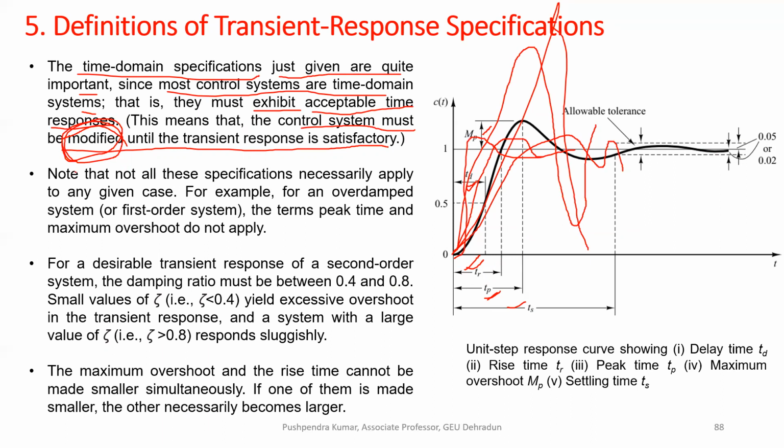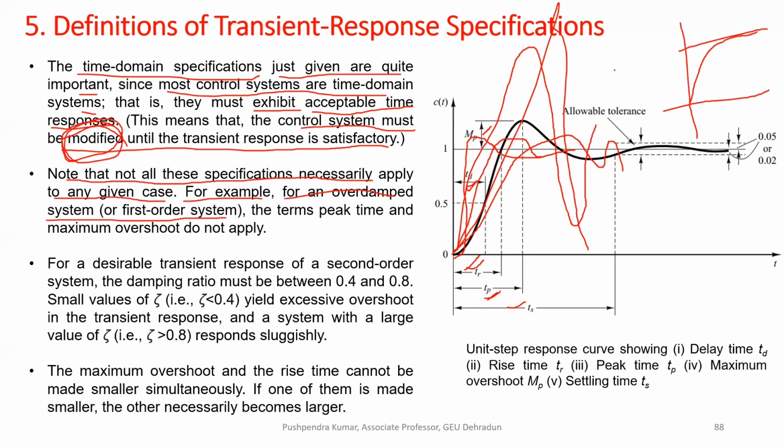Okay. Second point, note that all these specifications do not necessarily apply to any given case. For example, for an overdamped system or first order system, our response behaves in a sluggish way.